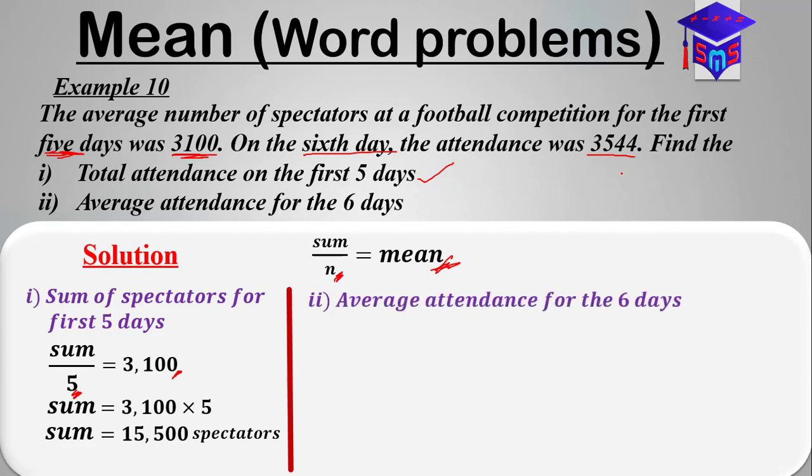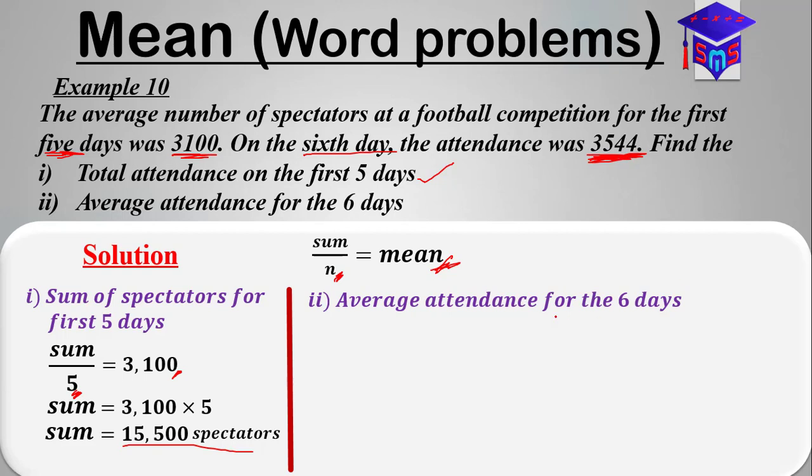To answer the second question, we have to find the sum of the spectators for the 6 days divided by 6. That will be equal to the sum of the spectators for the 5 days plus the spectators on the 6th day, divided by 6.